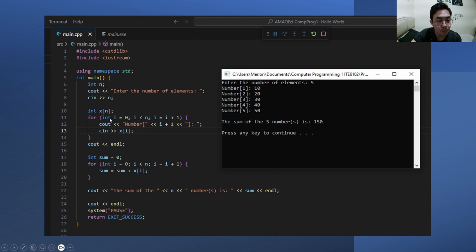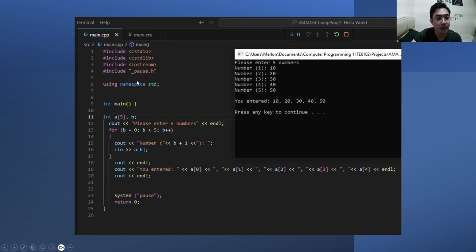Next line, we use a for loop since we will be working with arrays. We will ask the user for the exact number of elements and store the values to the array. Next, we loop through each of the elements of the array and add them to the integer variable sum. Lastly, we display the number of elements and the sum to the user. Here is the other example, the program using array.